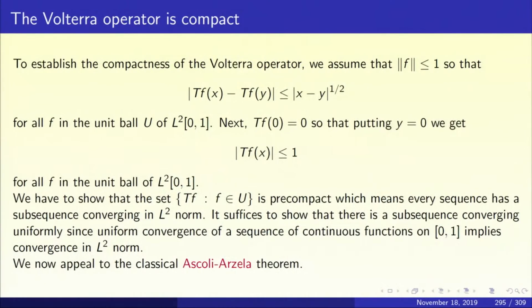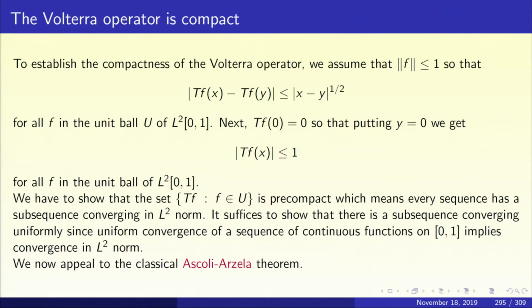Okay. So now we shall prove the compactness of this Volterra operator. To establish the compactness of the Volterra operator, we assume that norm f is less than or equal to 1, so that mod Tf(x) minus Tf(y) is less than or equal to mod x minus y to the power half. And this is true for all f in the unit ball.